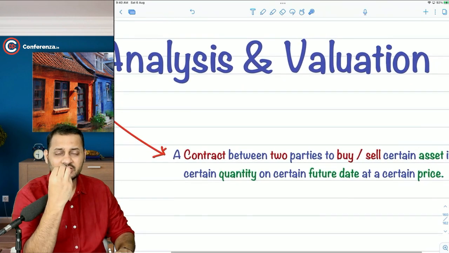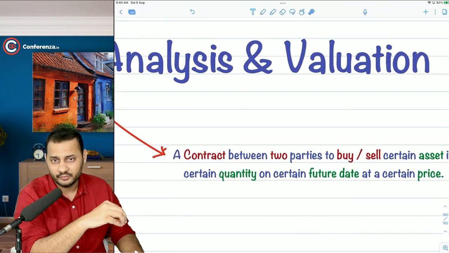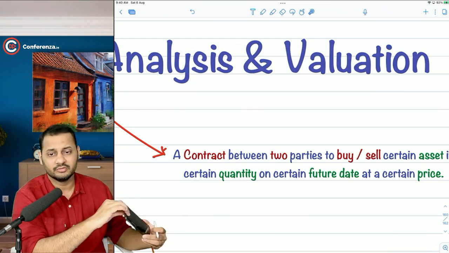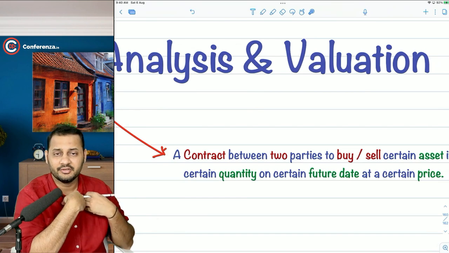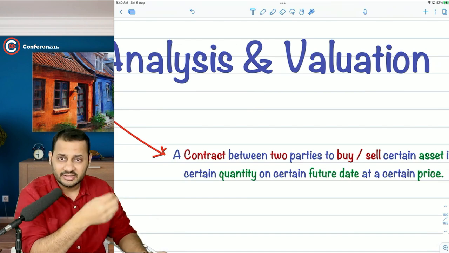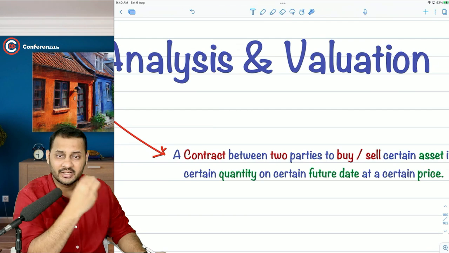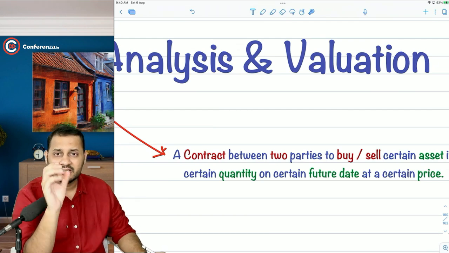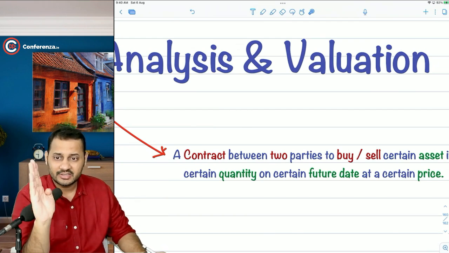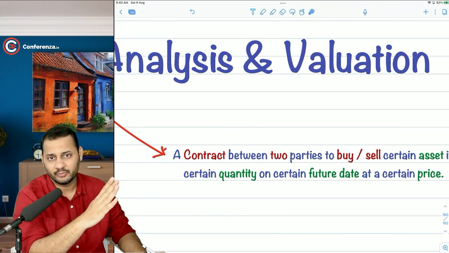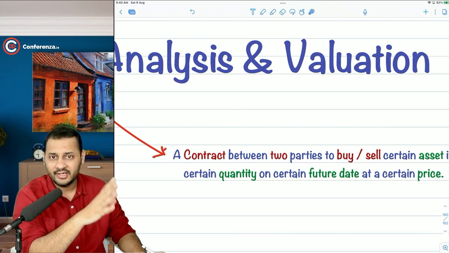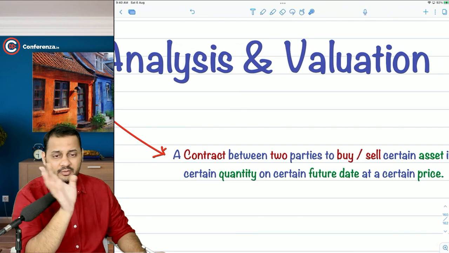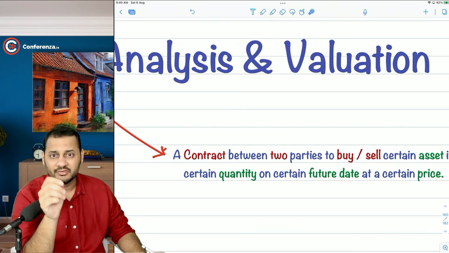So a derivative is not something that you will own. I own this mobile phone, this camera, this mic, this shirt. These are visible things, or we can say material things. But a contract is just an agreement which starts at a point and ends at a particular point. So a derivative is going to be a similar thing. It will start somewhere, it will end somewhere, and the profit or loss between the two dates will be adjusted.